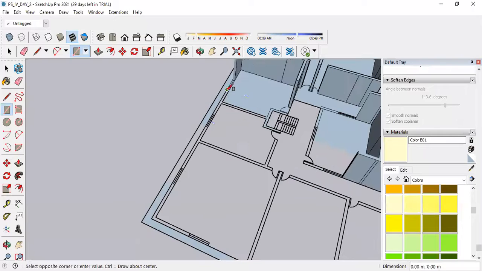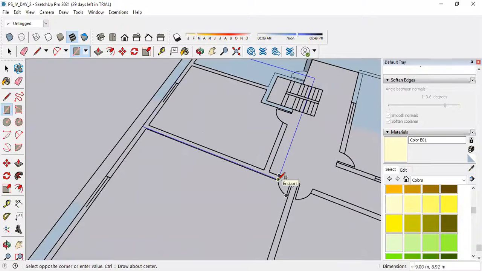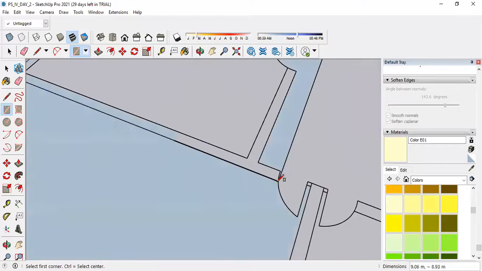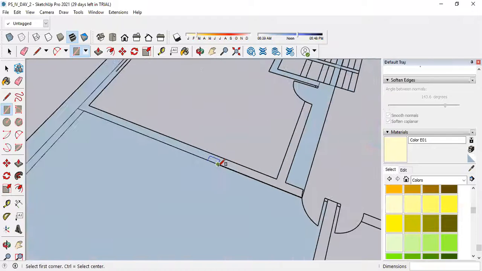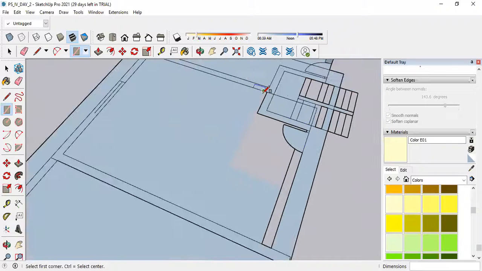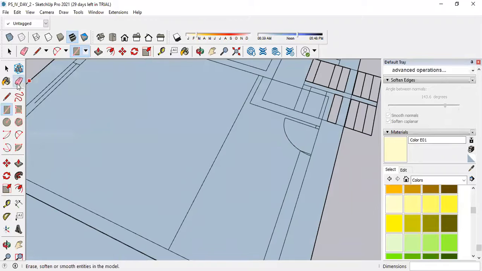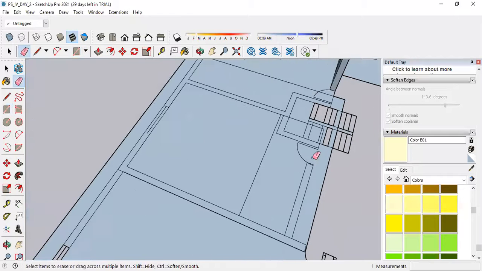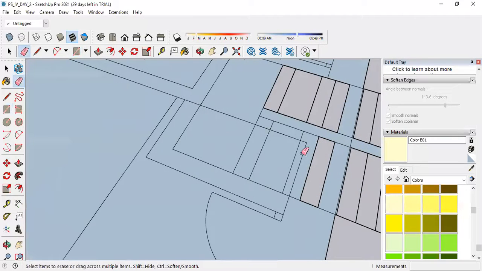Suppose I select this, draw one rectangle up till this line. The remaining part I have to draw like this. Just recognize the overlapping, because once you draw multiple lines, it will become difficult for you to recognize.